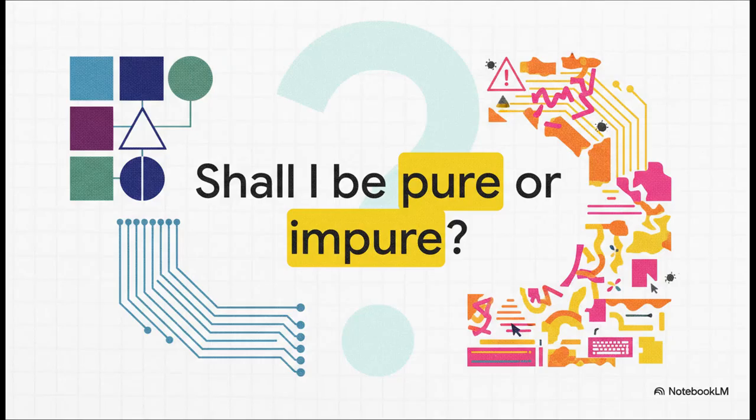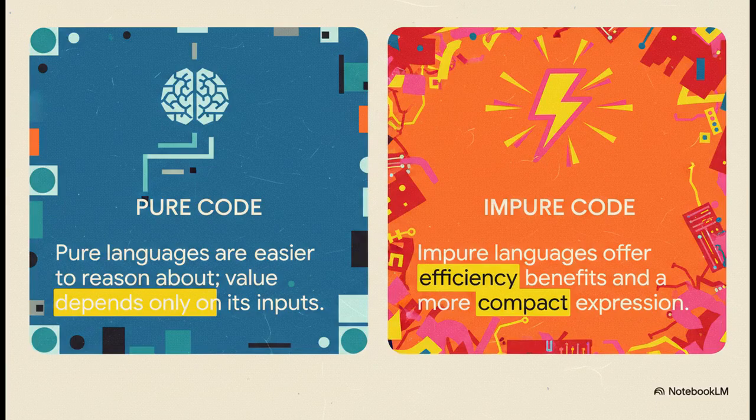It all really boils down to this one simple question. As a programmer, you're constantly making this choice, whether you realize it or not. Are you going to write pure code, the clean, predictable, easy to understand stuff? Or do you need to embrace impure code to handle all the messy real-world things like errors or state or network requests? This is the fundamental trade-off.